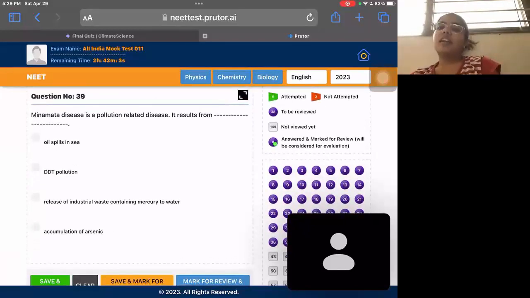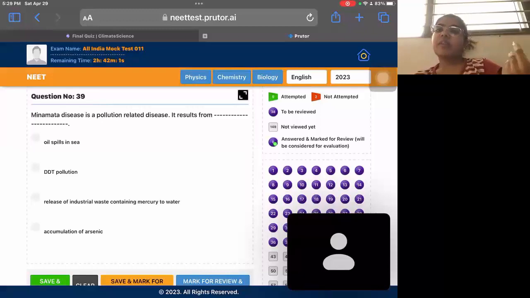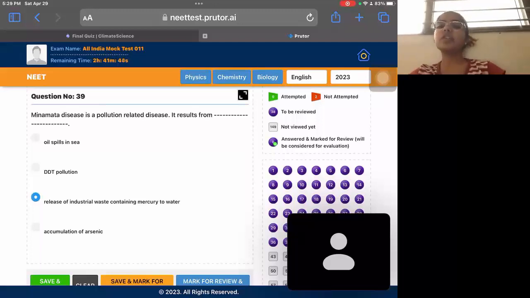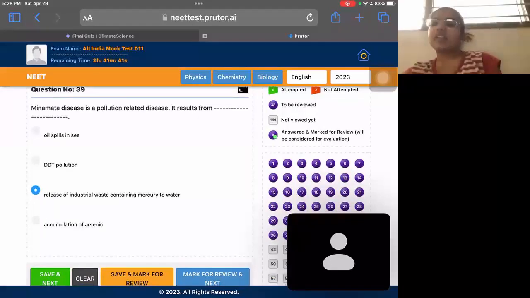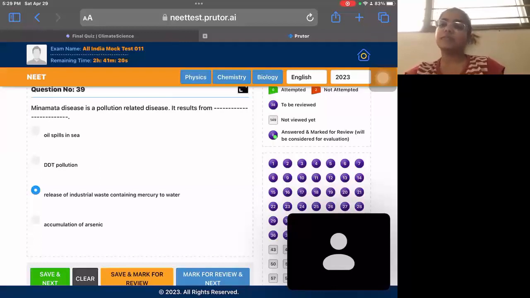Minamata disease. This is also not there in NCERT. Minamata disease is a disease due to accumulation of mercury. I used to remember it from Minamata, mercury. So release of industrial waste containing mercury into water is the correct answer. It is a pollution disease. You need to read some material outside the NCERT. This was even asked in previous years, 20-25 years ago. This was asked in the NEET UG paper, so you can memorize it from that also.